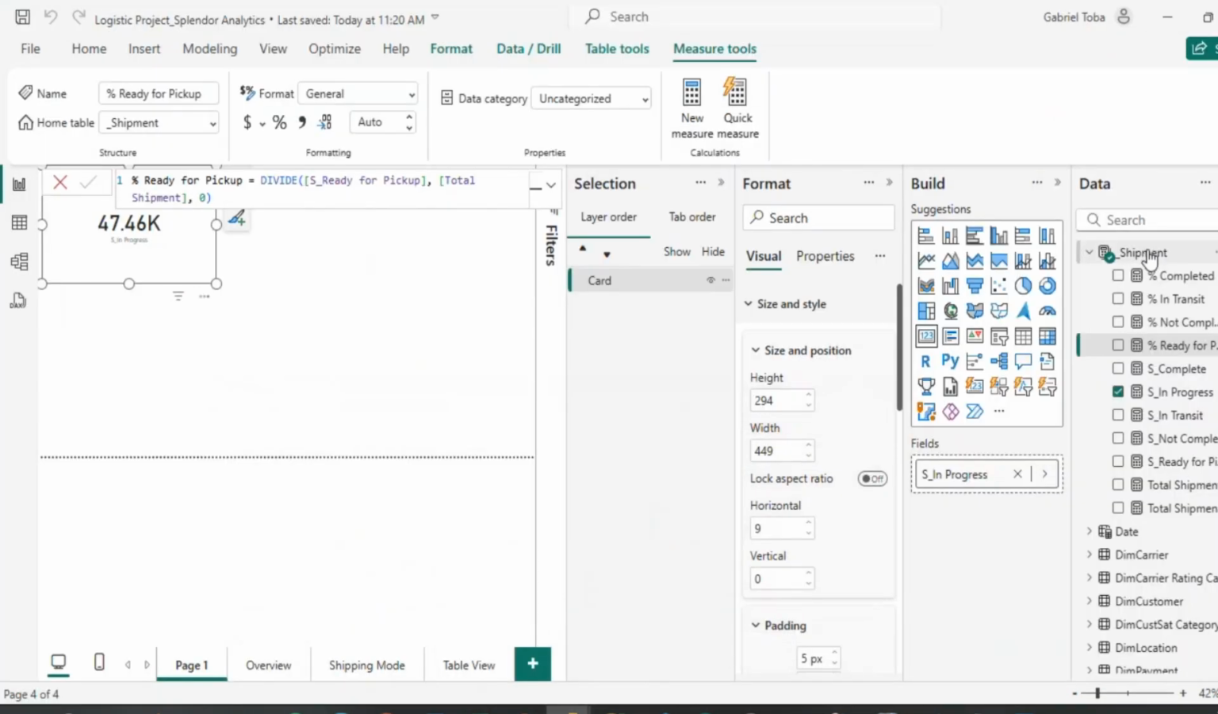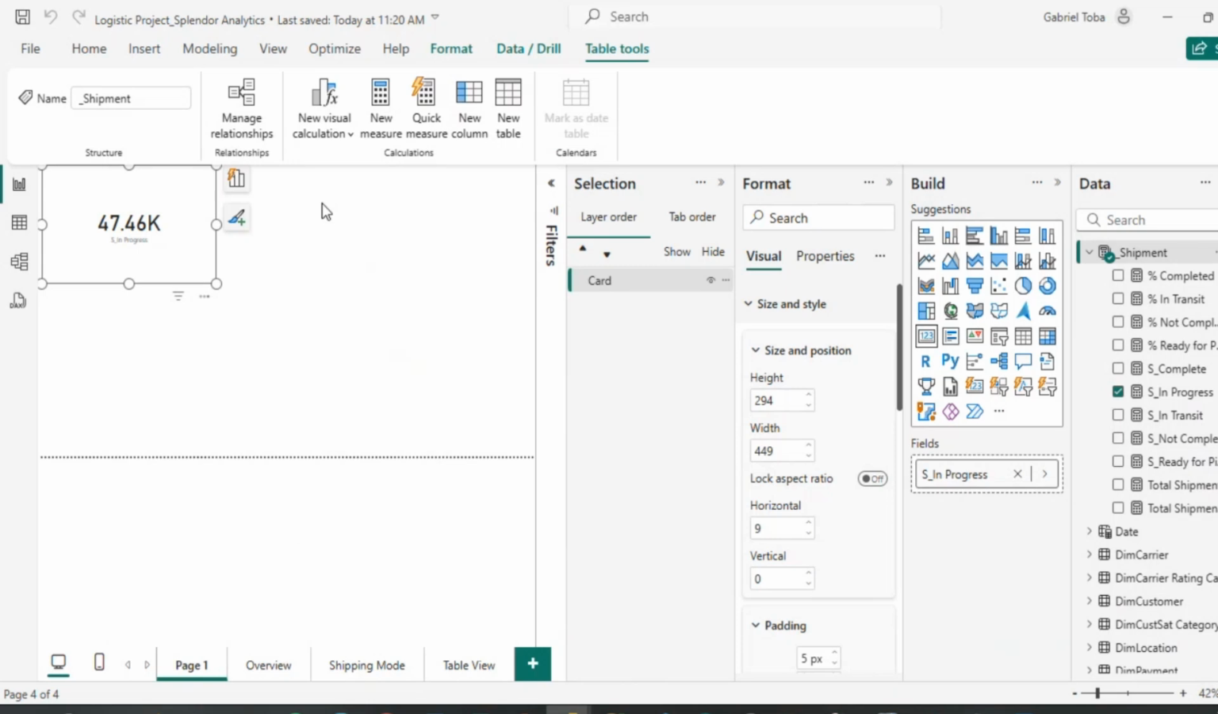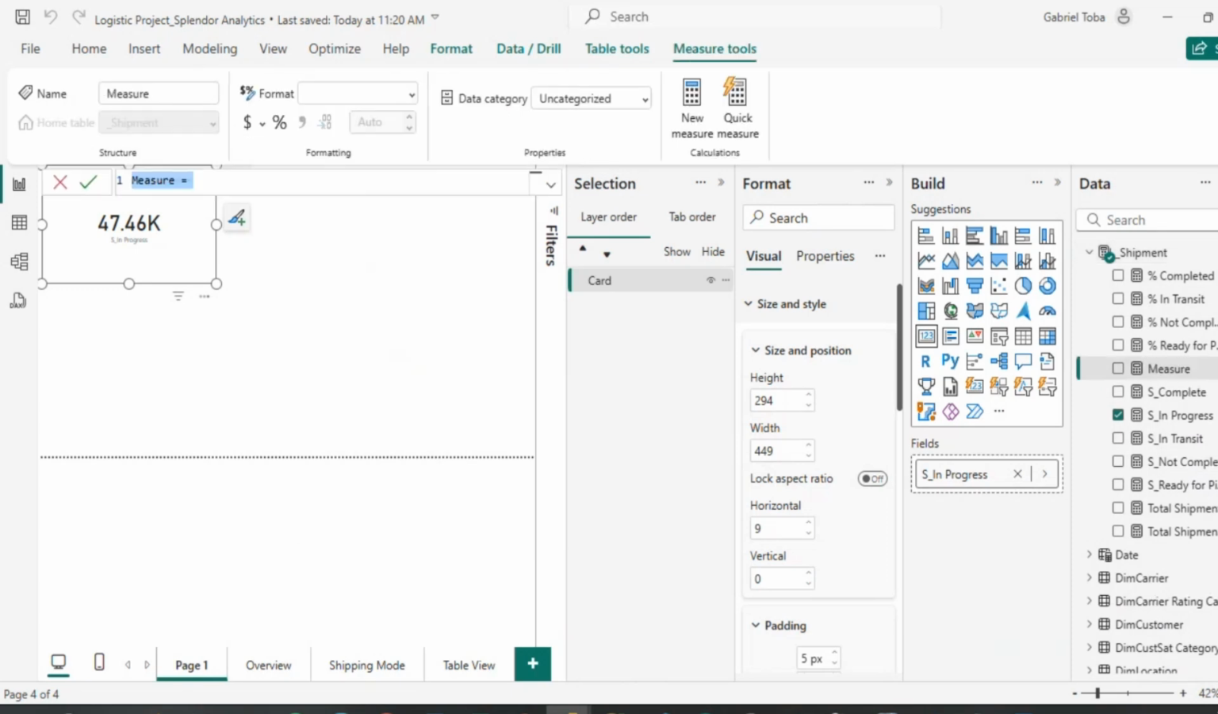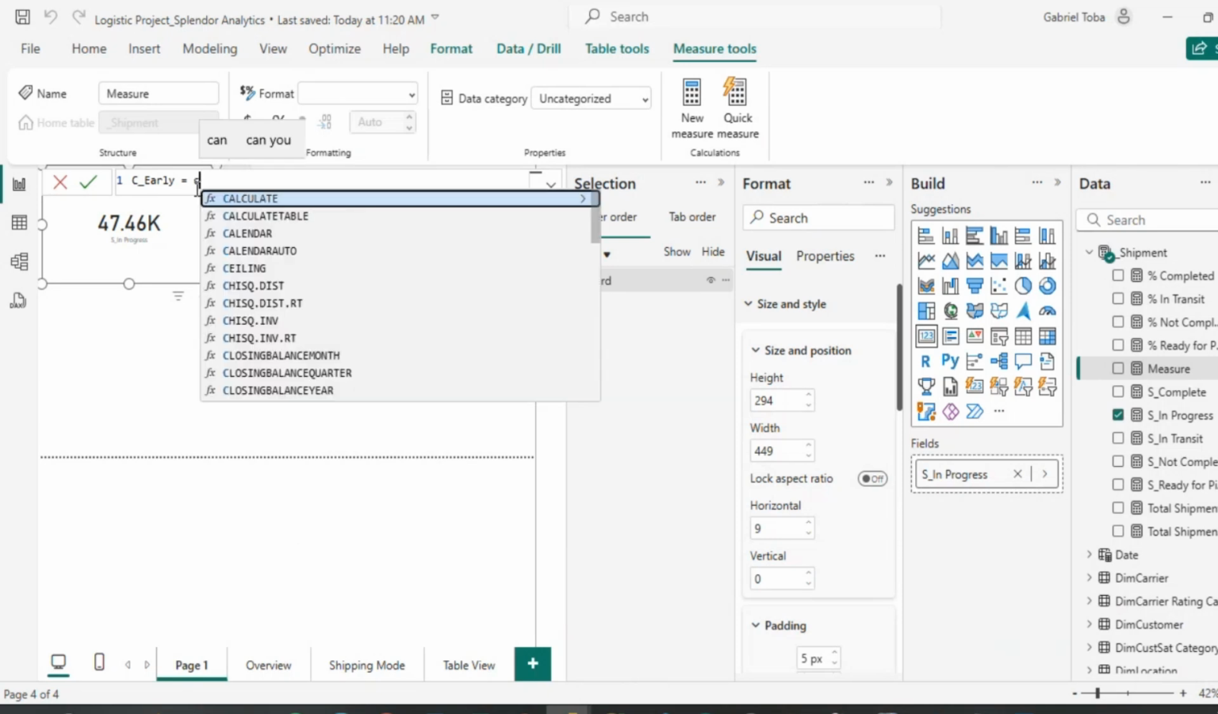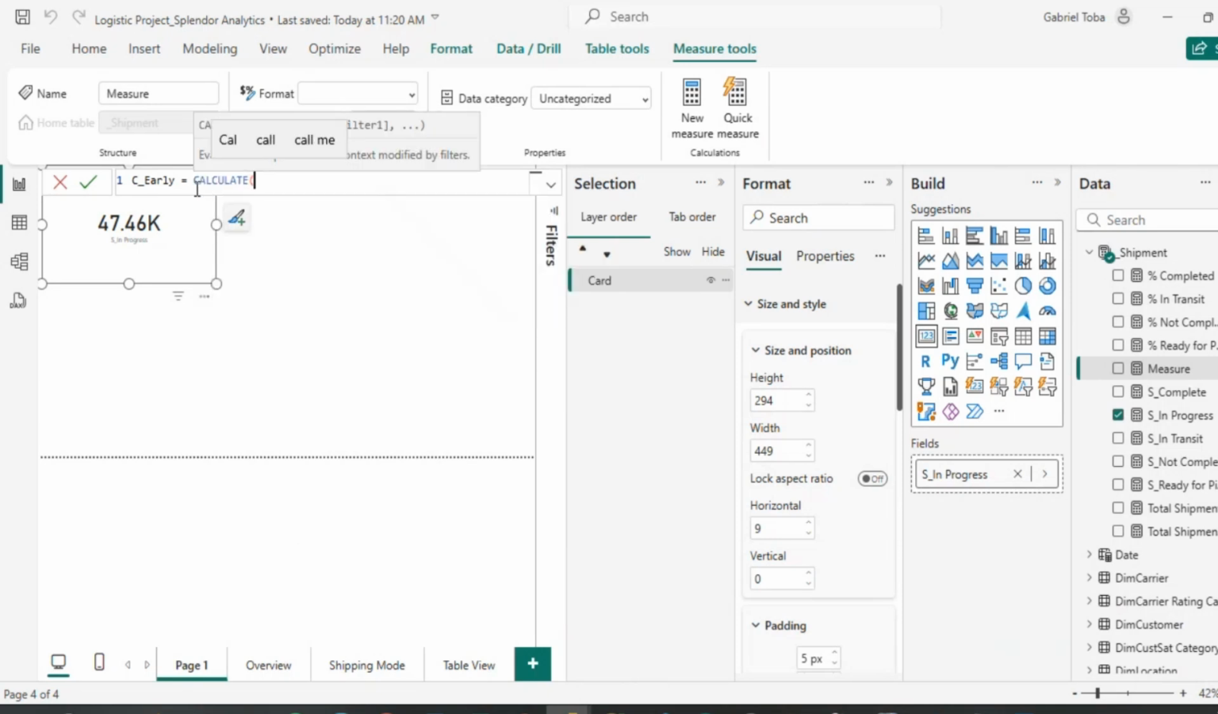So what I'm going to do is write another measure, and this time I'm going to try to filter. That's not coming up in the measure. I'm going to call this early shipment or early arrival or late arrival, but let me say completed. Let's just see for completed. I'm going to say completed early, and I'm still going to use the calculate function.